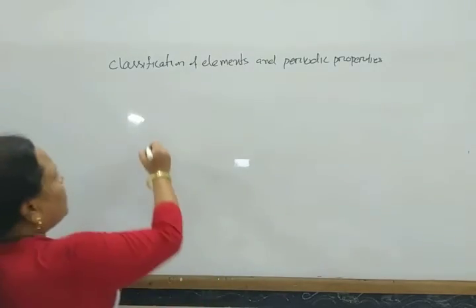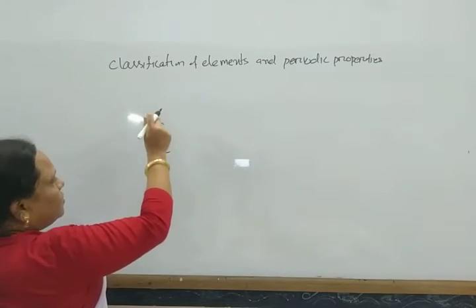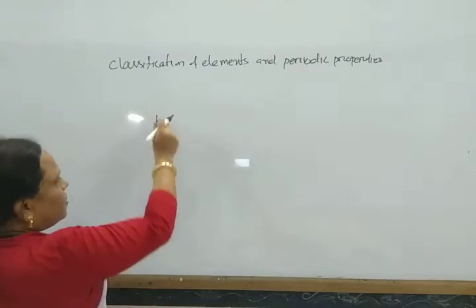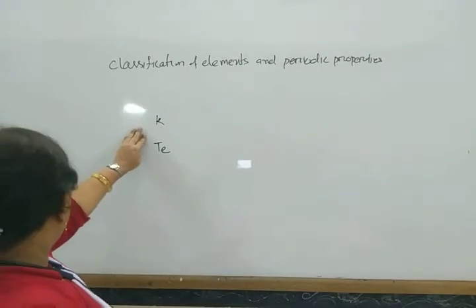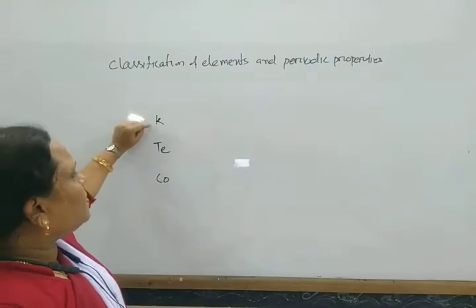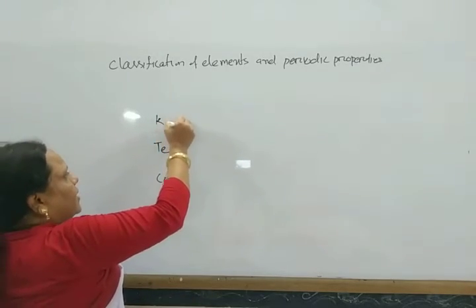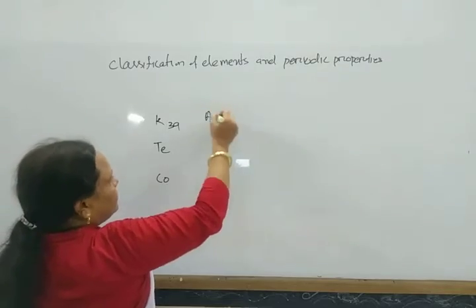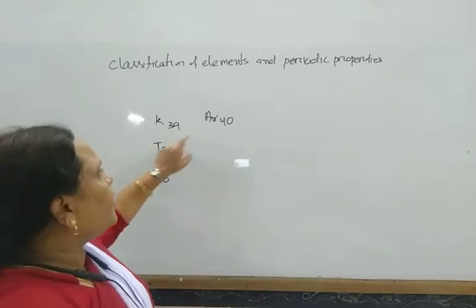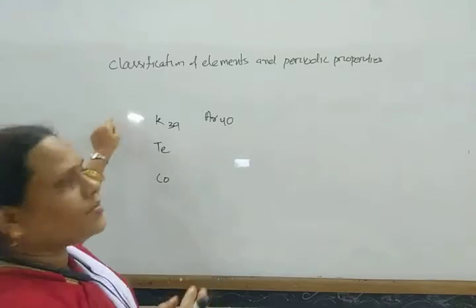He also could not explain the position of potassium, tellurium, and cobalt. Potassium has an atomic mass of 39, while that of argon is 40. So in increasing order, potassium should be kept first, then argon, but actually he kept argon, then potassium.